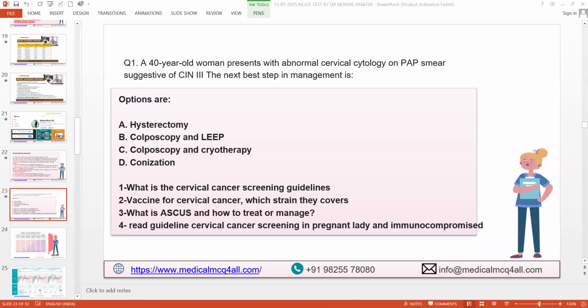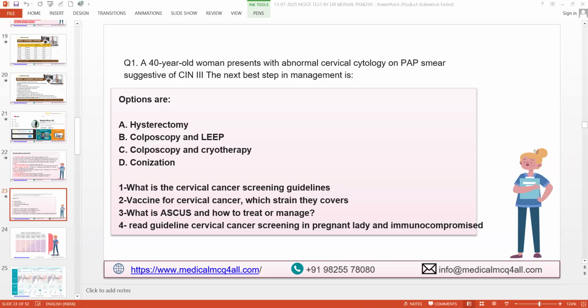Yes, you can now open up your mic. Yes, sir. For CIN 1, we don't usually treat it. We just repeat the pap smear after 1 year. After 1 year. Okay, fine, fair enough.